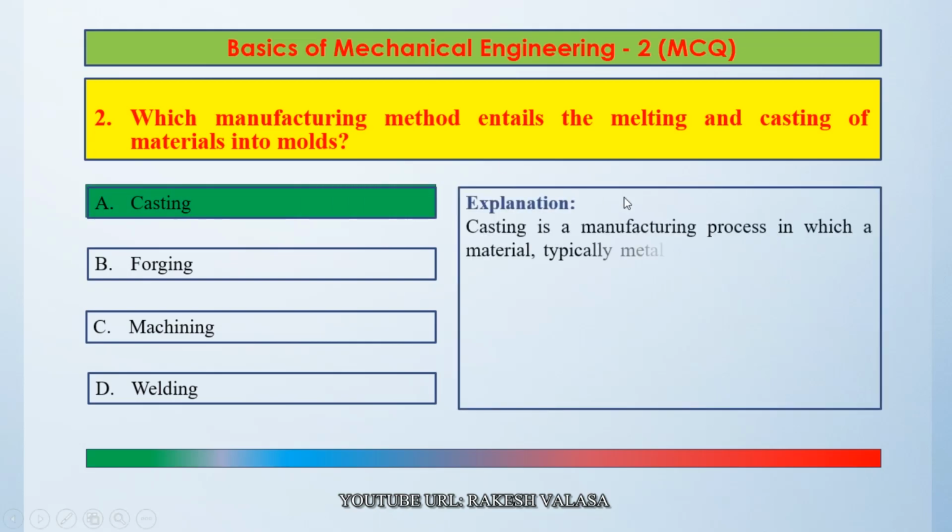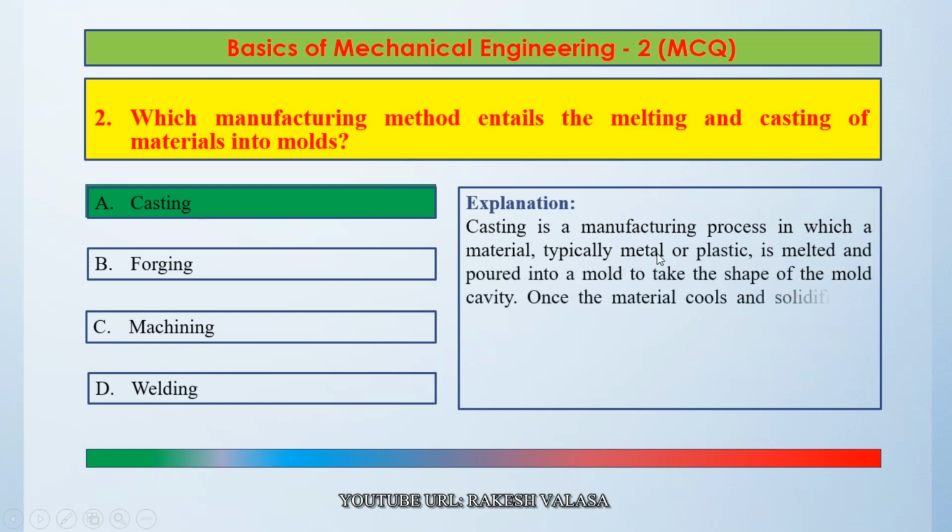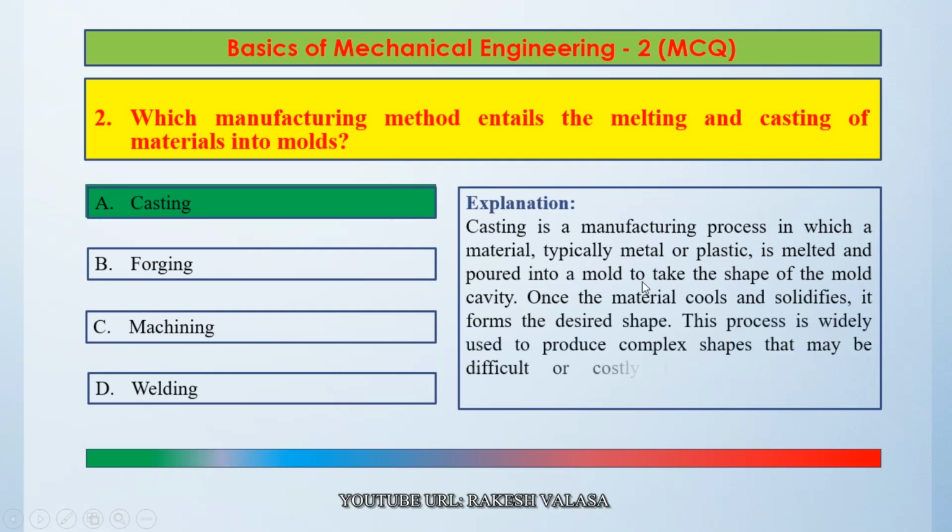Casting is a manufacturing process in which a material, typically metal or plastic, is melted and poured into a mold to take the shape of the mold cavity. Once the material cools and solidifies, it forms the desired shape. This process is widely used to produce complex shapes that may be difficult or costly to create with other manufacturing methods. So the correct answer is option A, casting.